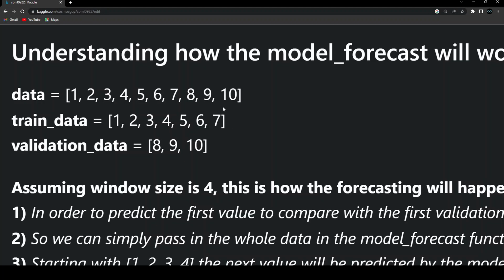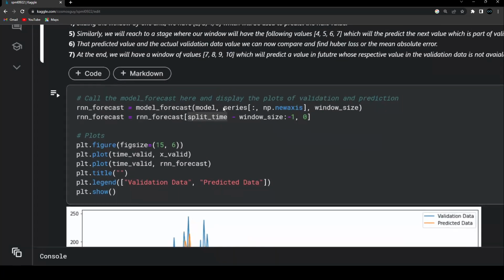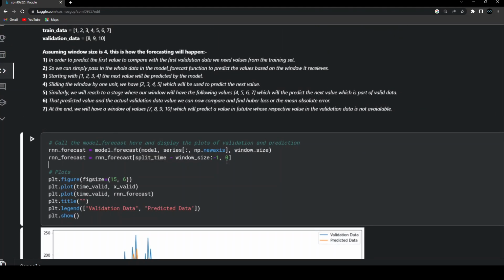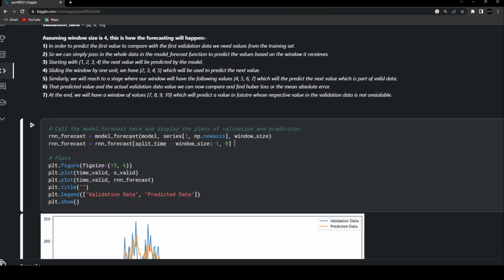So in order to explain this in a much better way, I'll just now zoom out and come to this particular step. And over here, we can see that after creating the RNN forecaster, I'm taking specific values. So this is much more complicated.